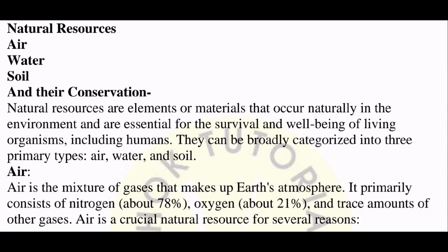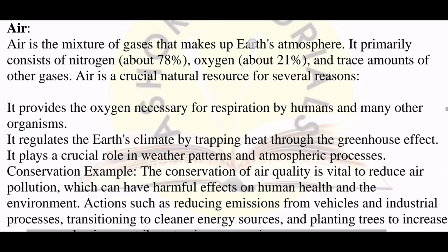Now you see, natural resources are the materials or the elements which are available in the environment naturally, and they are very important for all living forms in this world, for the microorganisms, for the animals, for the plants, for the human beings, right? So it is important. Let us see them one by one. Basically there are primarily three types of natural resources, that is the air, the water, and the soil. So now let us read about them one by one.